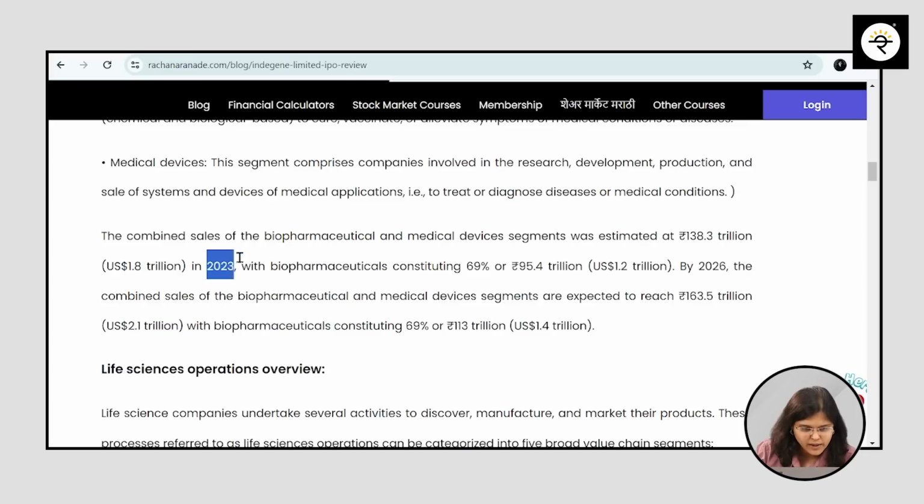Now the third thing is the industry overview. We have to understand at what pace the industry is growing. So we have certain data points here as to what the industry size was in 2023, which was around 1.8 US trillion dollars. This is expected to grow by 2026 to 2.1, sorry. So from US 1.8 trillion to US 2.1 trillion.